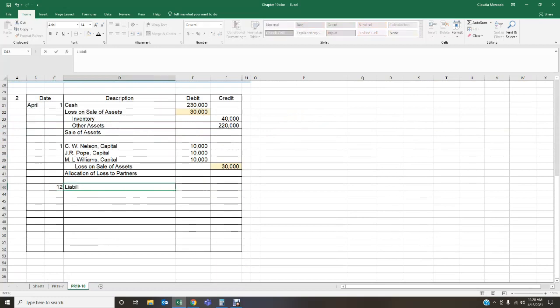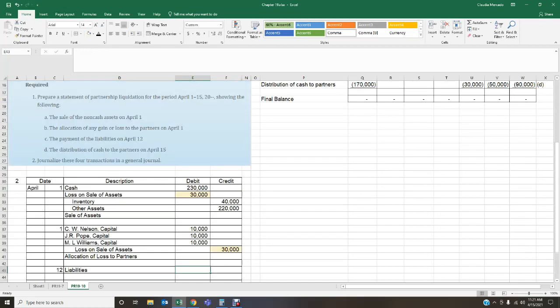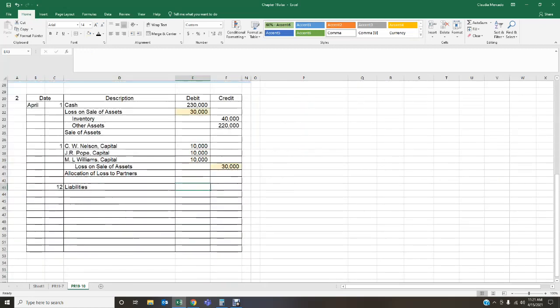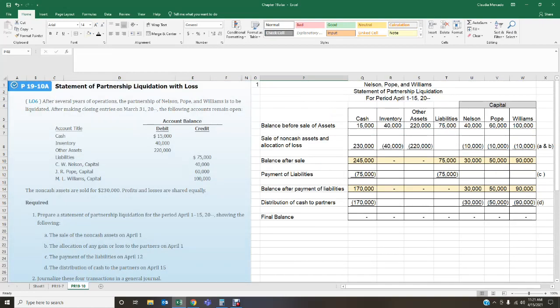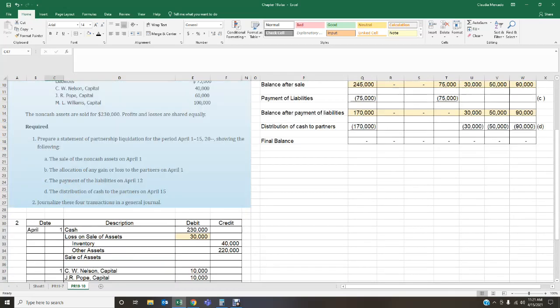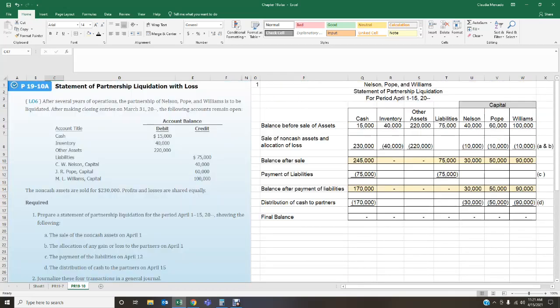So what happened to my liabilities balance? My liabilities went down. I had a credit of liabilities. If I want to zero out my liabilities, then I would have to debit my liabilities for $75,000. How do you pay your liabilities? You pay your liabilities with cash. So cash goes down, $75,000, and this is the payment of liabilities. My liabilities balance was a credit, I need to zero that out, so I debit my liabilities. How do I pay my liabilities? With cash. Cash decreases. Okay, so that takes care of that $75,000 entry for letter C.